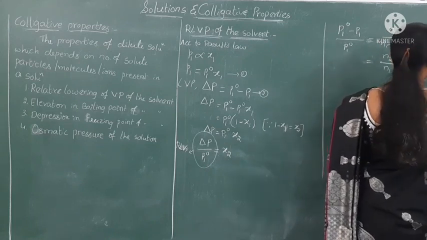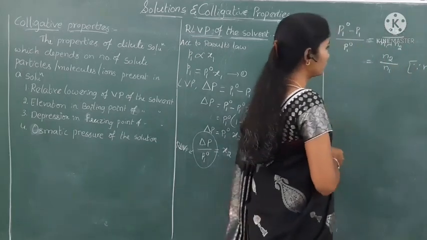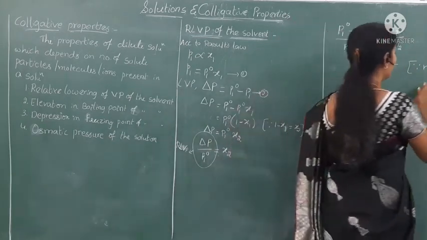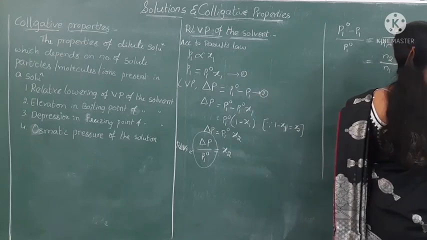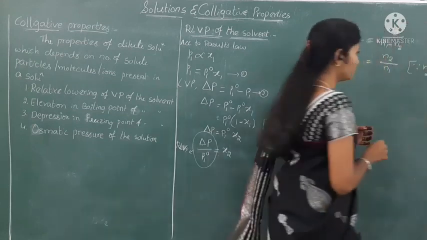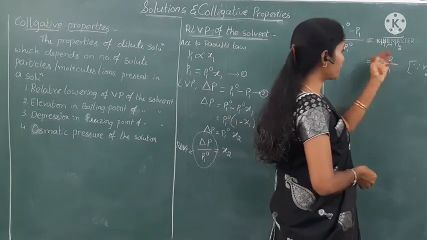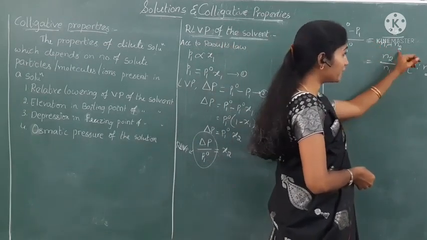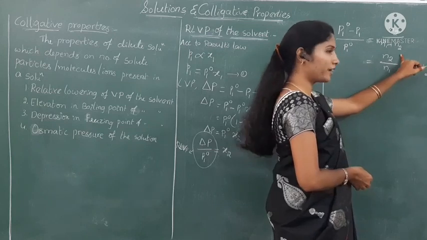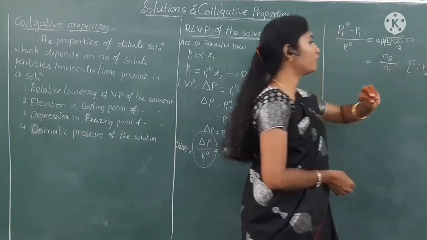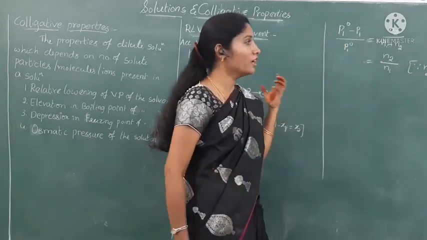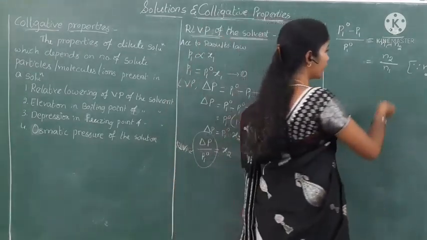So N2 by N1 plus N2 can be written as N2 by N1, because in the denominator we can neglect the N2 value, because N2 is very small when compared with the N1 value. That's why I write it like this.